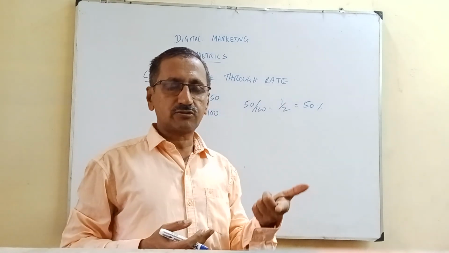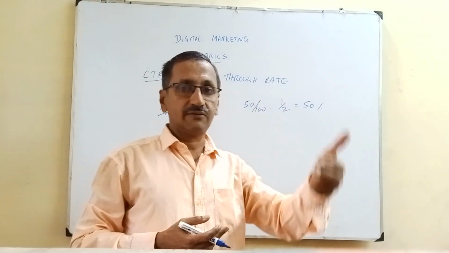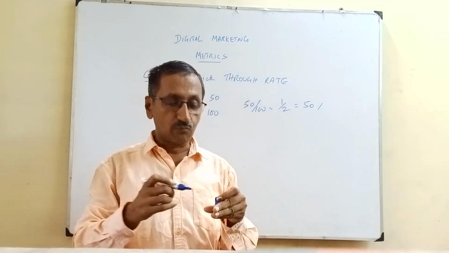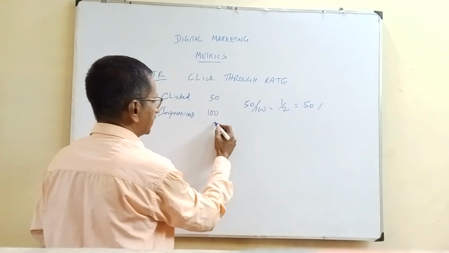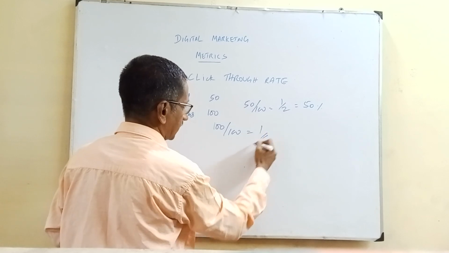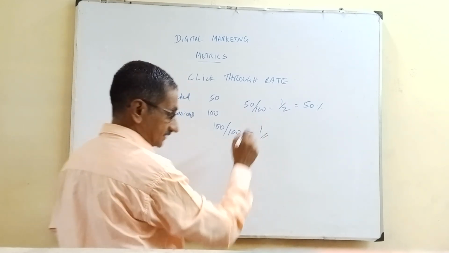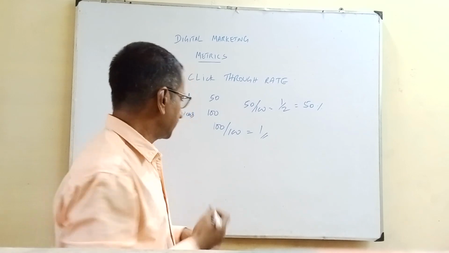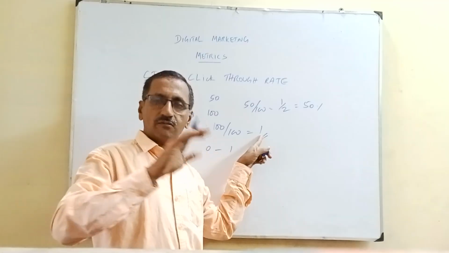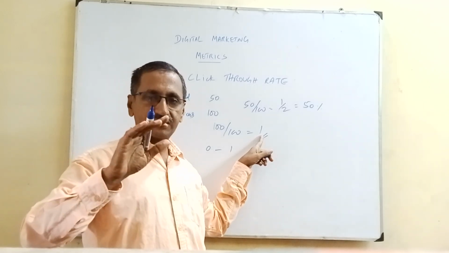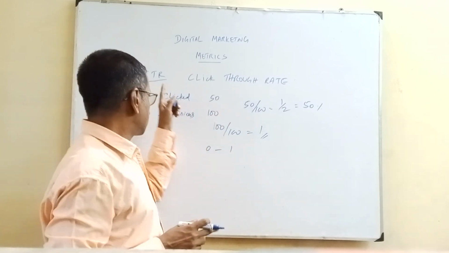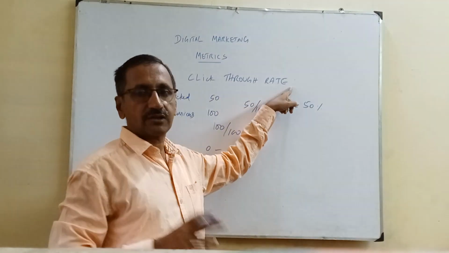The higher the click-through rate, the more people will be traveling through the CVJ, customer value journey, and we will get more customers. Just imagine if all 100 people click it, you will get 100 by 100, which is 1, or 100%. Normally it will be a value from 0 to 1. So 1 means all people who have seen that impression have clicked on it. That's called click-through rate. So click-through rate is one of the metrics.